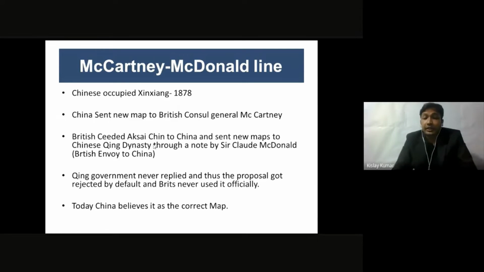But the Qing government, to everyone's surprise, never replied. They never officially recognized that map. So the Britishers thought that this map was by default going to be rejected, and they never used this map. Even China never used this map at that point of time. But suddenly today, China believes that it is the correct map.